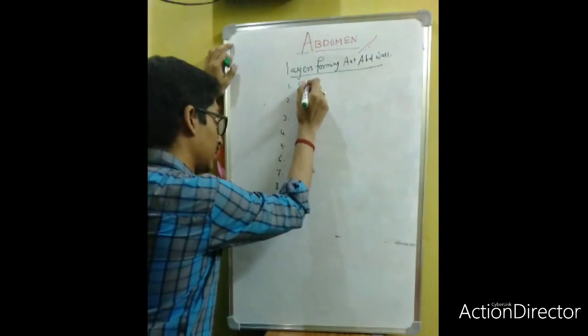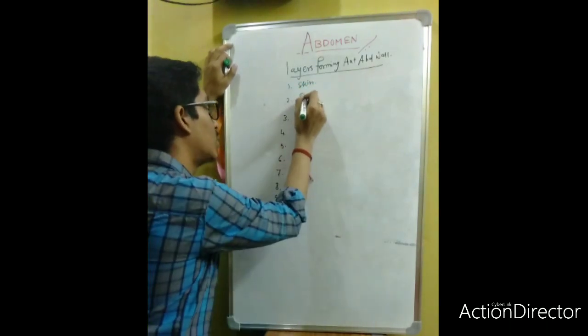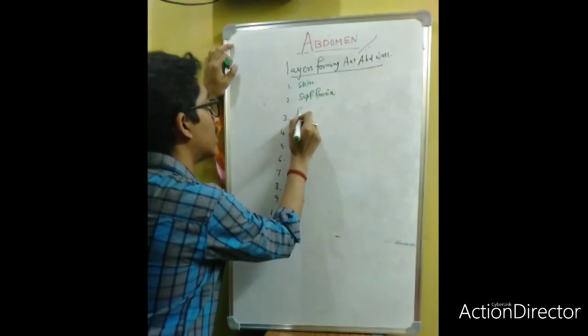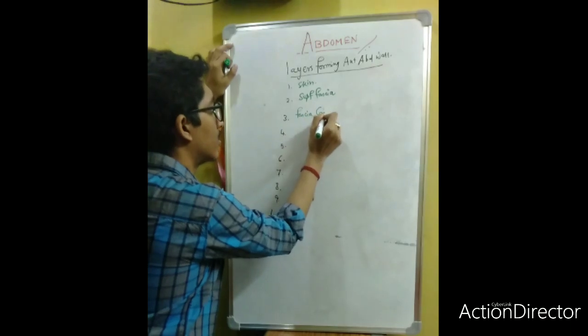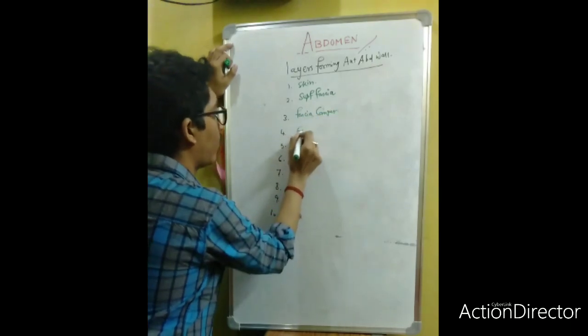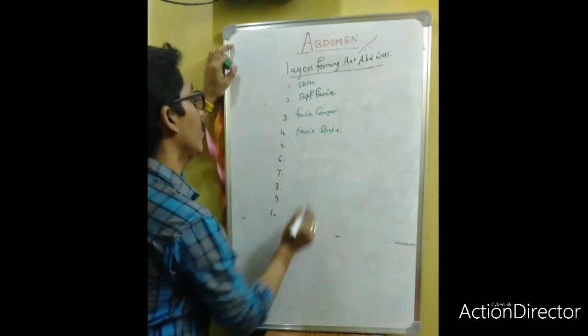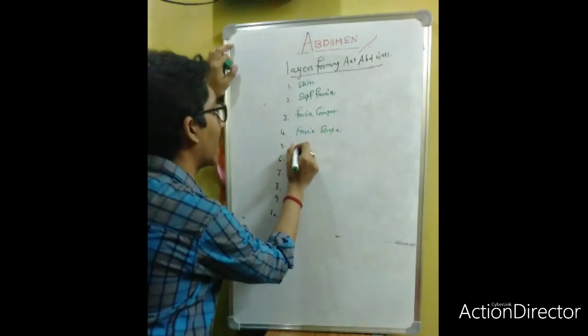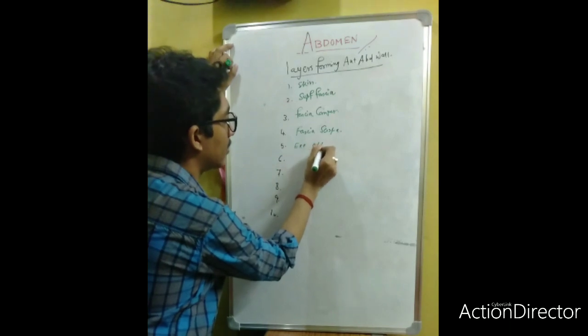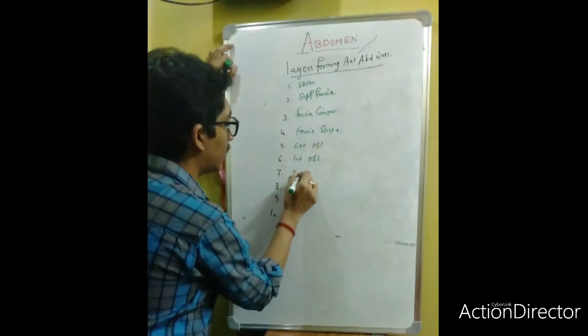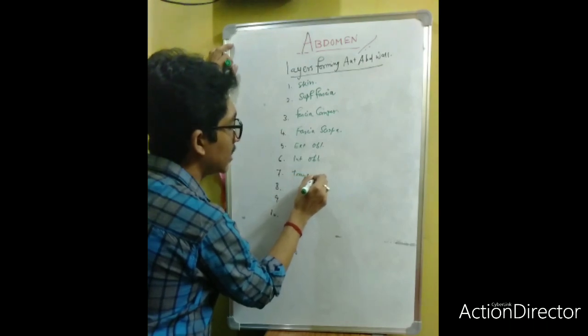This is the skin. This is the superficial fascia, the fascia of Camper, and the fascia of Scarpa. This will be formed by the external oblique muscle, internal oblique muscle, and transversus abdominis muscle.